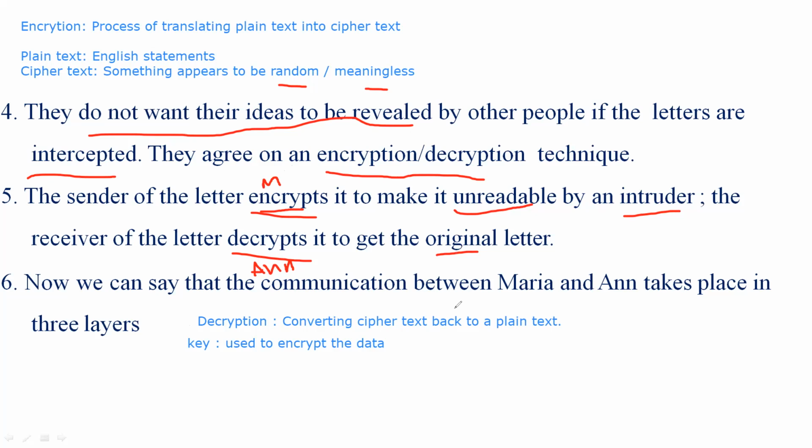Now if we say the communication between Maria and Anne takes place in 3 layers, that is, they need to take an encryption process, they need to mail the message, and then a decryption process. These are the 3 different processes taken up when the communication between Maria and Anne takes place in an effective manner. So let's see how this communication will happen.